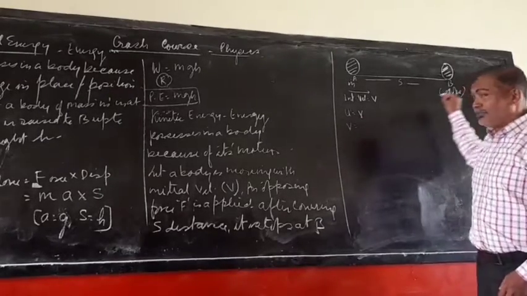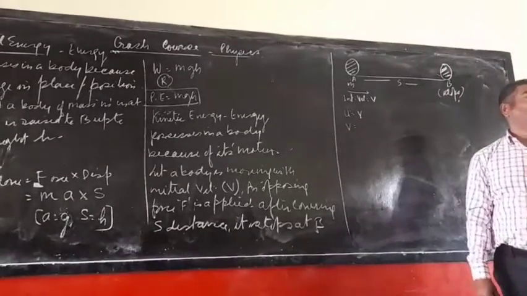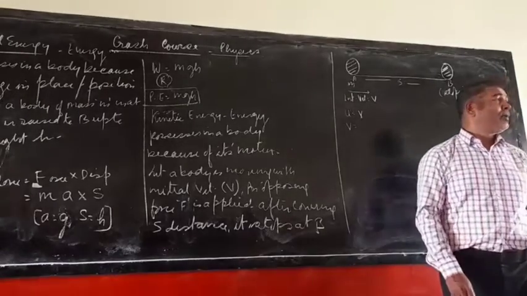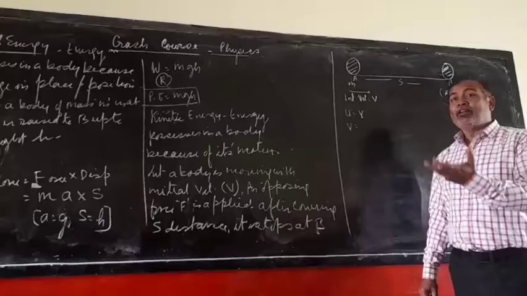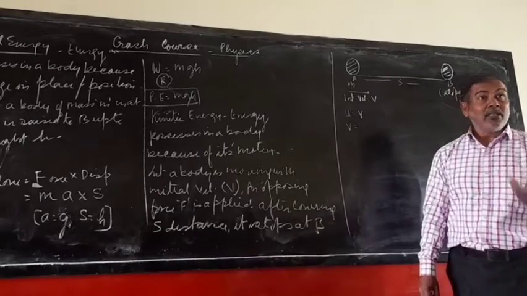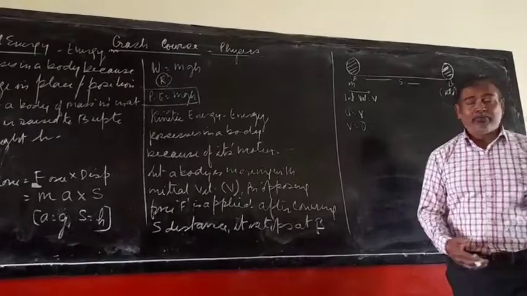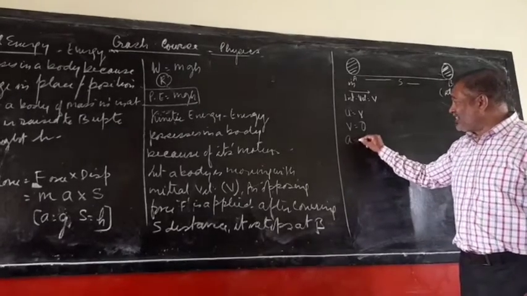Final velocity. Stop means. What is the value of final velocity? Stop means zero. अरे रुक गया तो जीरो हो गया ना बच्चों. Acceleration is negative acceleration.